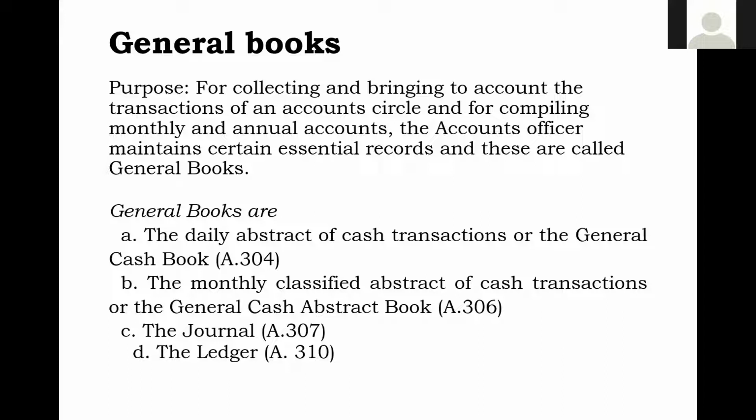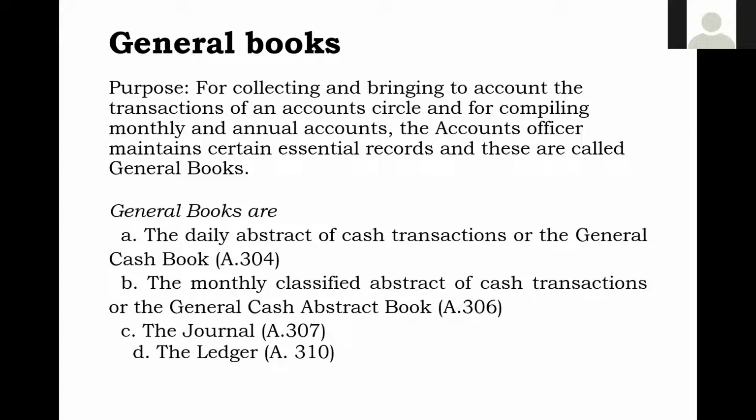Under the prescribed heads, those have to be written cumulative for the month, balances for the month, and balances to the end of the month. So those transactions will be written for the purpose of compiling.